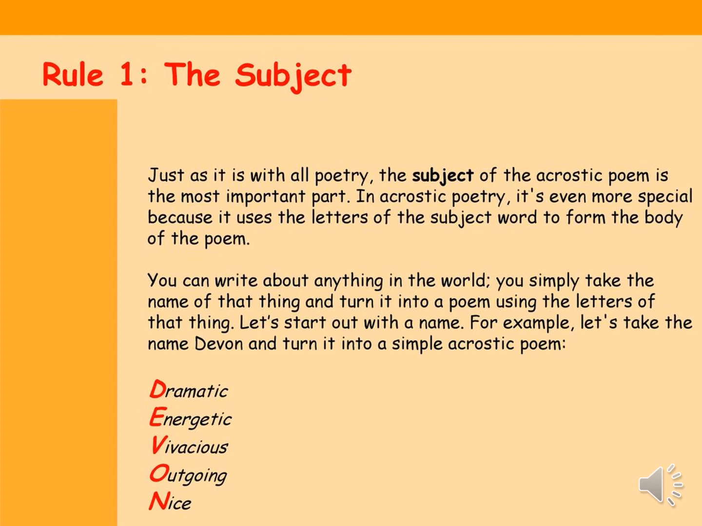Let's start out with a name. For example, let's take the name Devon and turn it into a simple acrostic poem. Dramatic, energetic, vivacious, outgoing, nice. So here we're describing Devon with these lines making an acrostic poem.